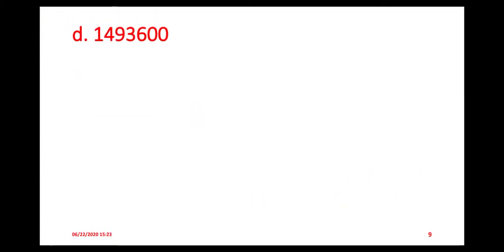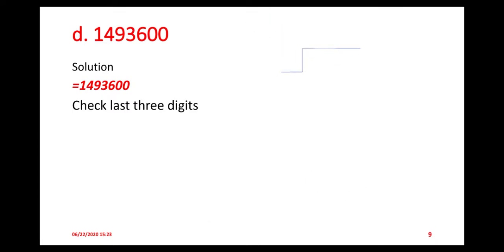Okay, this is the next question: 1,493,600. So let us check whether this number is divisible by 8 or not. According to the rule, let us check the last 3 digits. So we divide the last 3 digits by 8. Okay ji, when we divide these numbers, we get 75.